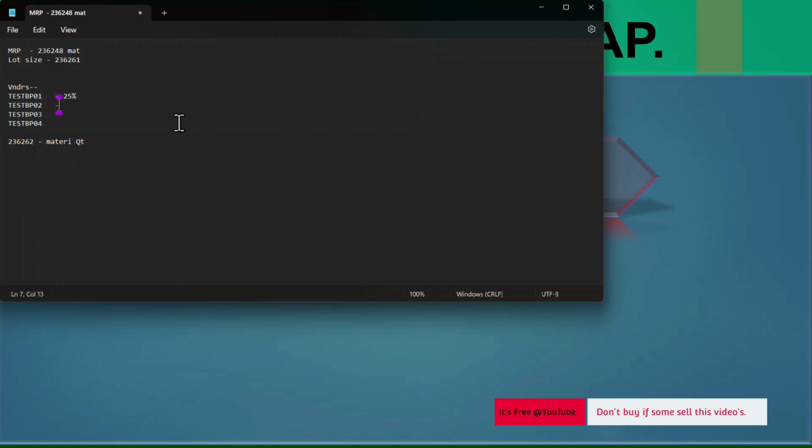Then for this vendor, let's say I want to give 40% of my quota. And for this particular vendor, whatever I procure, I want to give this 40, 50, 60, 65, so 35% of quota. So altogether, if I sum this up, it will be 100. Here I will reduce this to 40. So now it's 100.